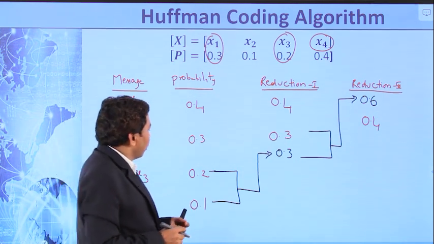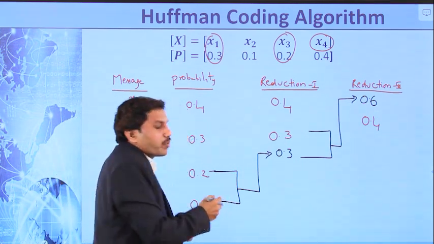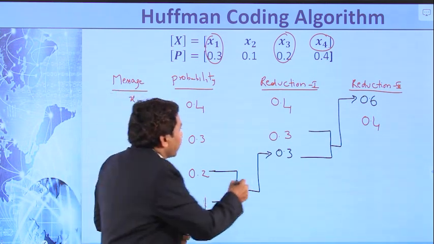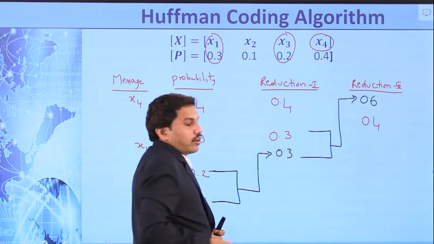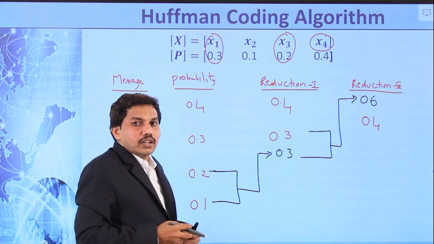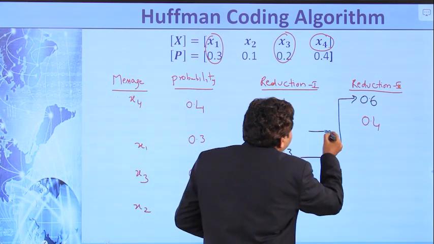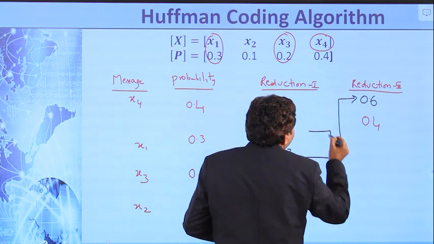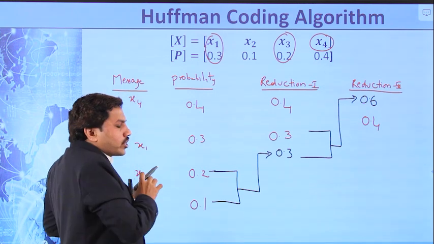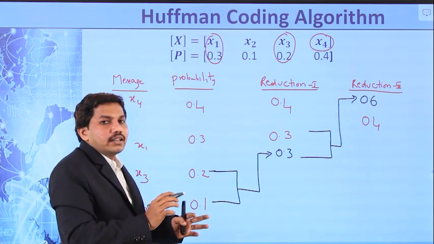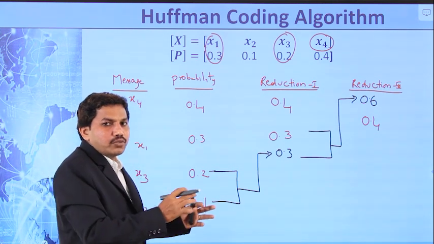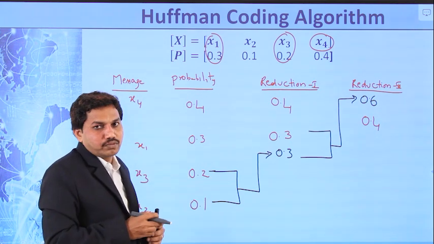The second step is to combine the last two message probabilities, the ones with the least probabilities, and rearrange in decreasing order, which is reduction 1. The third step is to combine the last two probabilities in reduction 1 and rearrange in decreasing order. This process continues until two probabilities remain. In the last column you must have only two probabilities.